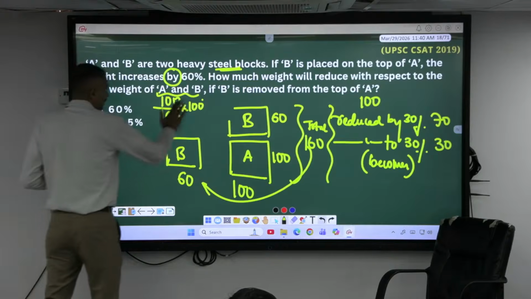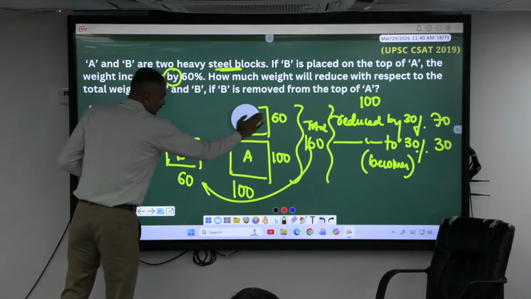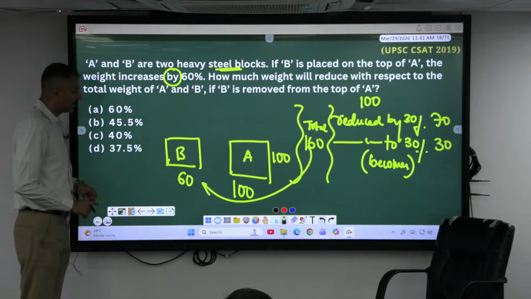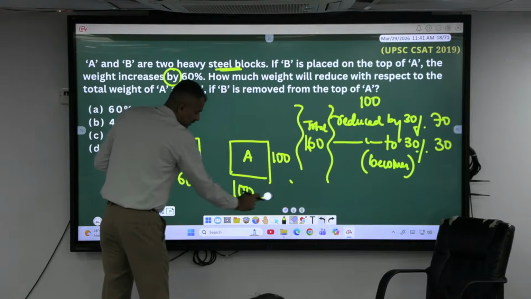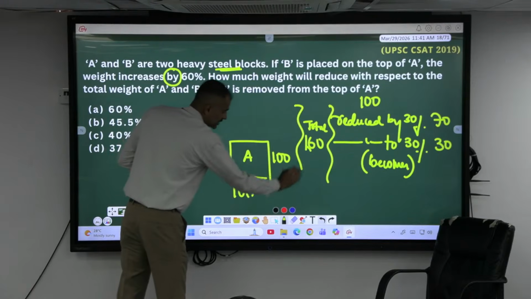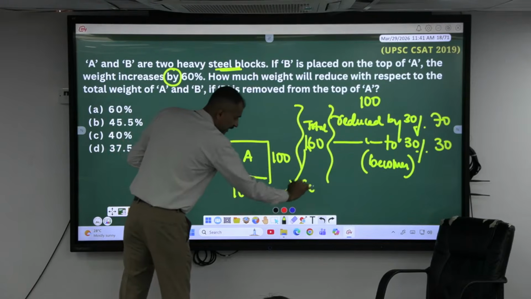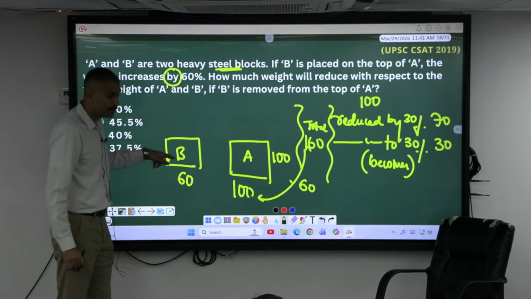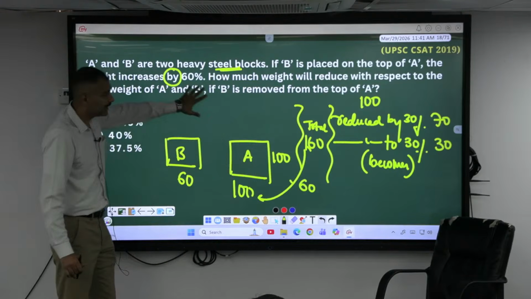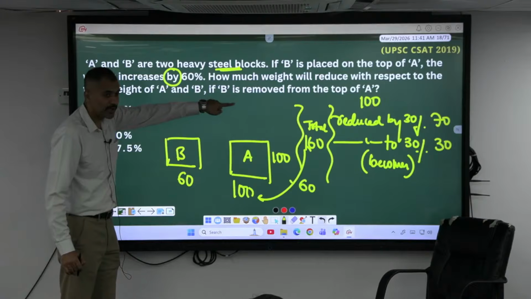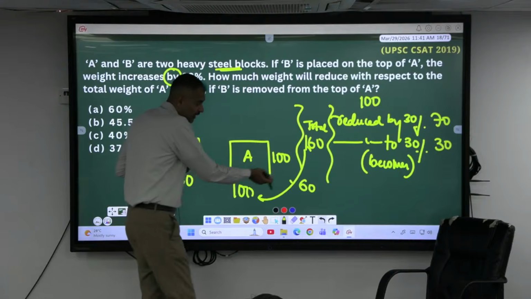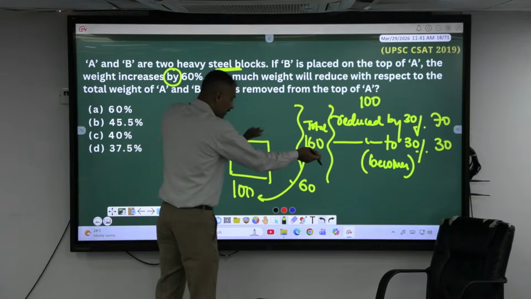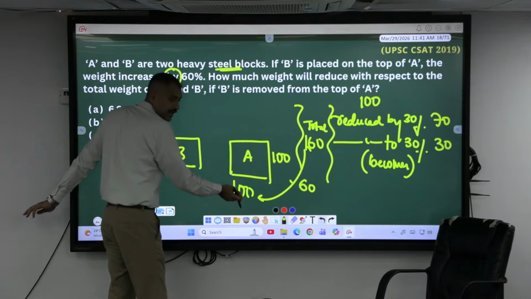Okay, I have misread this one. If I remove B here, A's value becomes how much? 100. So how much is it reduced by? Not to compare with B, I have to compare it with A itself. From the top of A, we are removing, so compare it with A itself. Total weight was 160. After you remove it, now the weight becomes 100. Reduced by what?